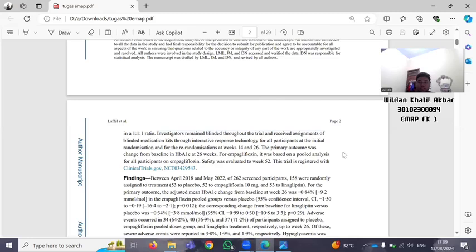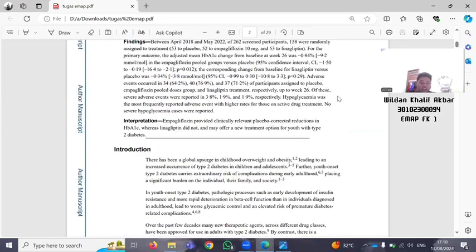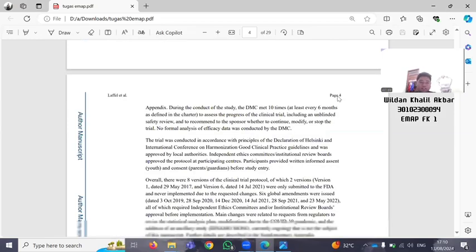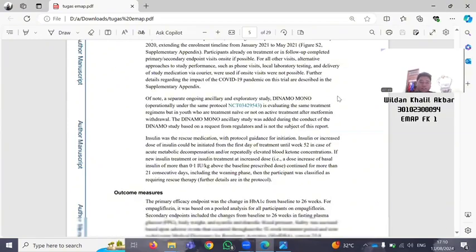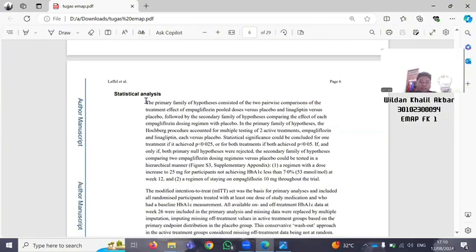Next, for the 11B, I can find in this journal next to the number 12A. Number 12A is in the statistical analysis. This is the 12A. Actually, the information method, not explicit statistical method, used to compare primary and secondary outcome.